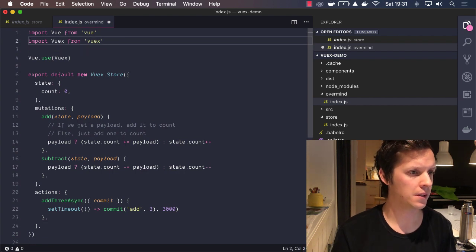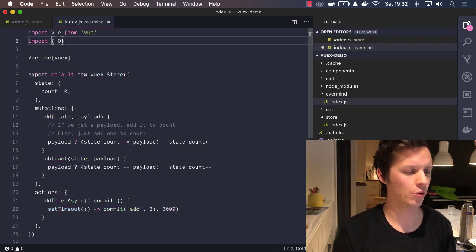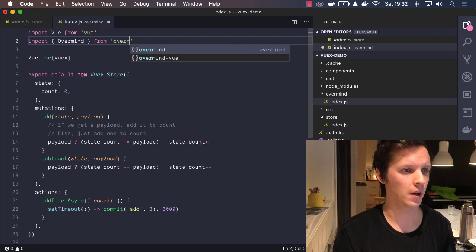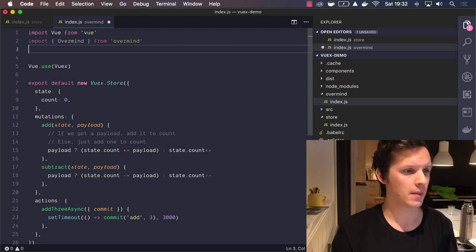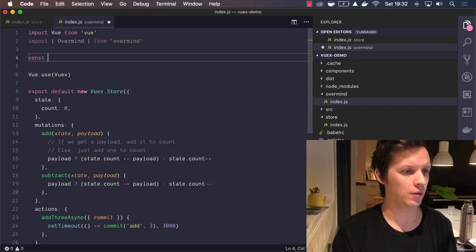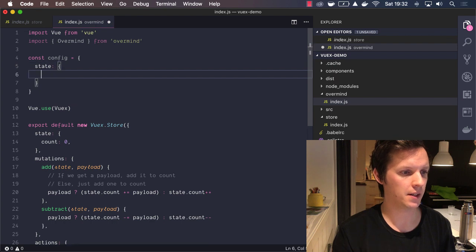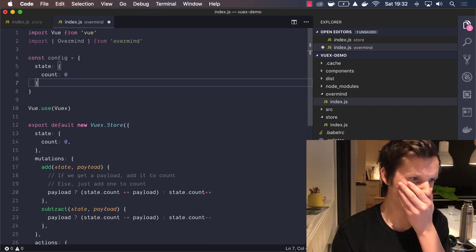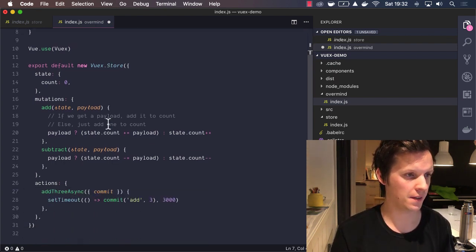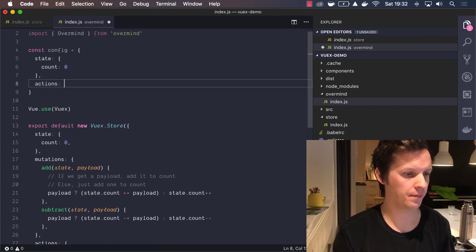And then we can still import Vue, but we'll rather import Overmind from Overmind. Okay, and then we are going to create our config for Overmind, which also has state count 0. But instead of mutations and actions, we only have actions.